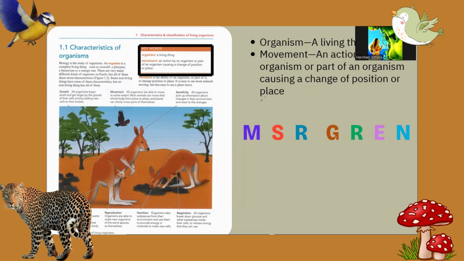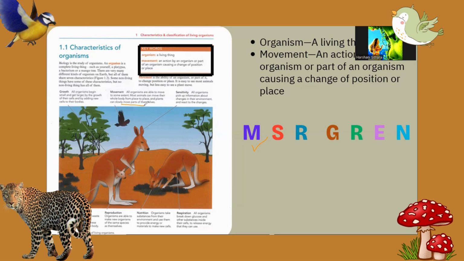What is this? Who is this, Mrs Gren? Yes, you know already. M means movement. All organisms are able to move to some extent, from one place to another place.